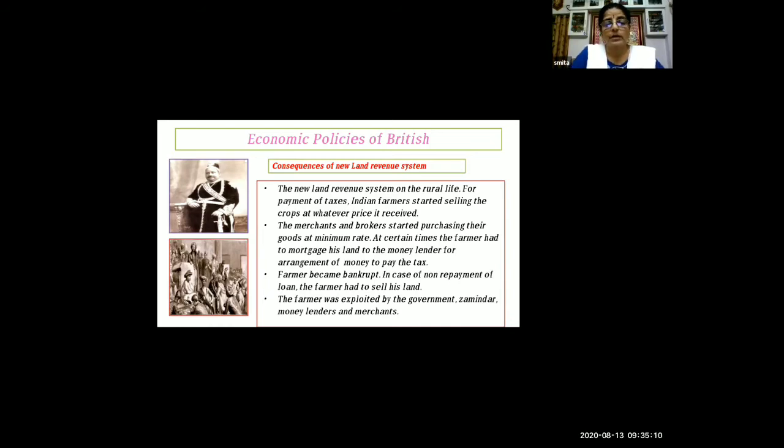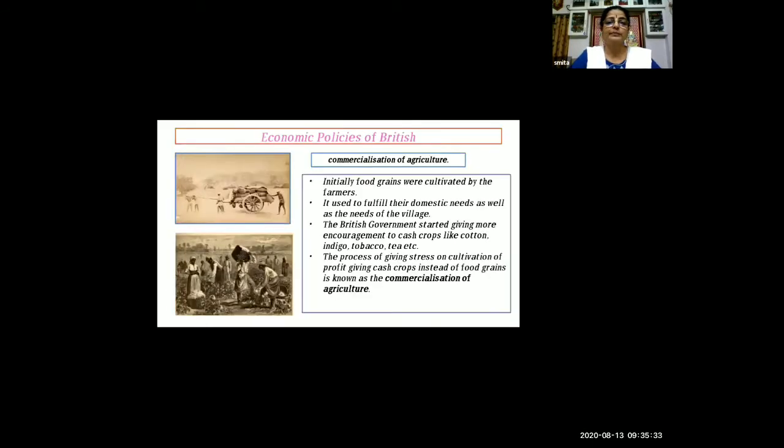But in the British period, they asked for the tax compulsorily, and for that purpose, the farmer used to keep their land or farm with the money lenders and take money from the money lender to pay the tax. Now we'll see the next one.